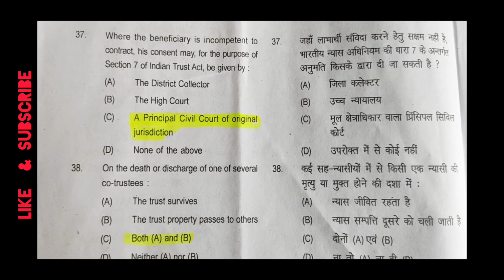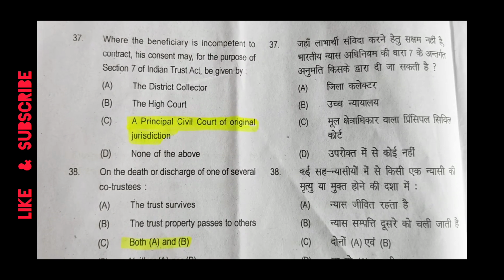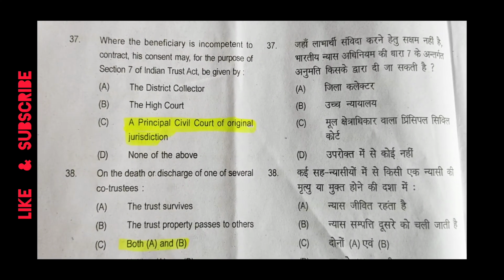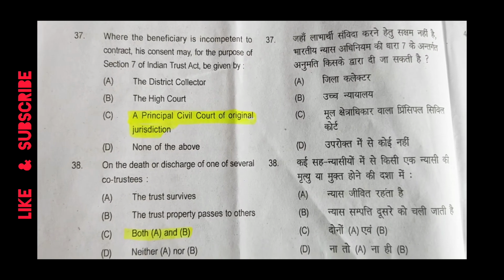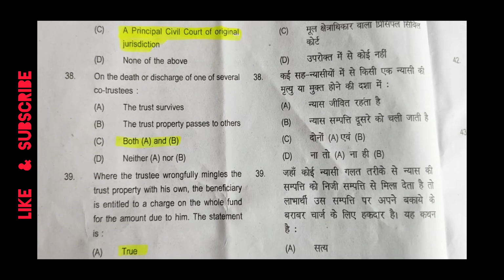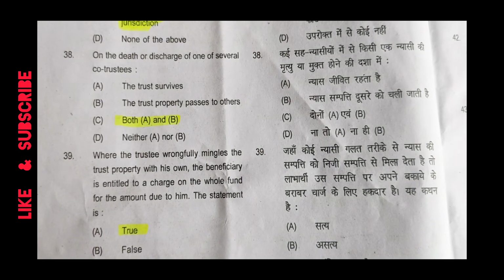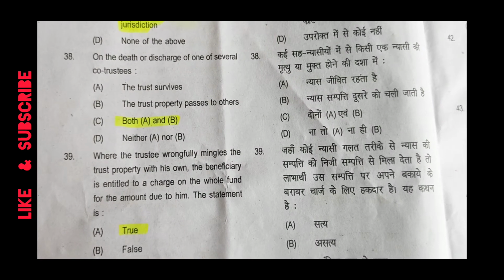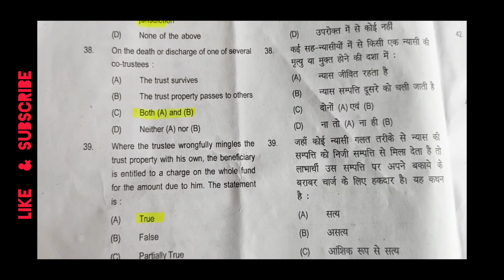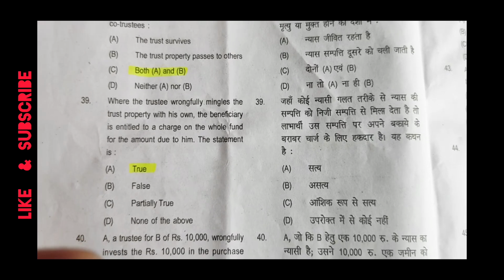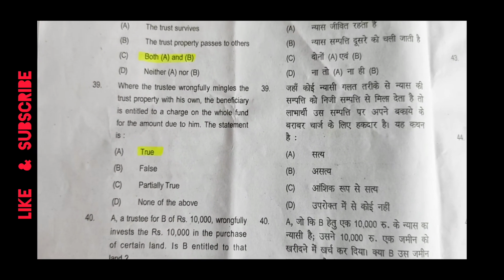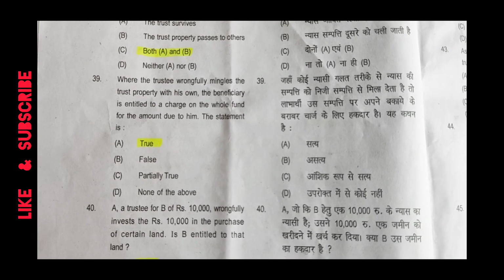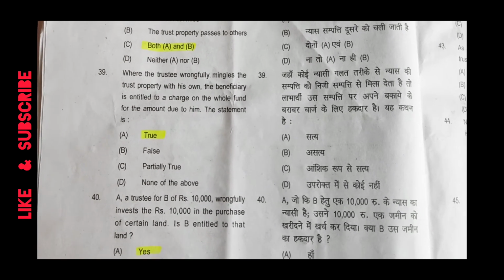Where the beneficiary is incompetent to contract, his consent may, for the purpose of Section 7 of the Indian Trust Act, be given by a principal civil court of original jurisdiction. On the death or discharge of one of several co-trustees, the trust survives, the trust property passes to others. Where the trustee wrongfully mingles the trust property with his own, the beneficiary is entitled to a charge on the whole fund for the amount due to him.